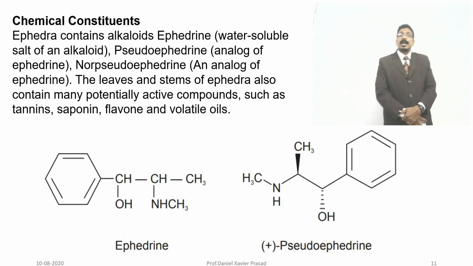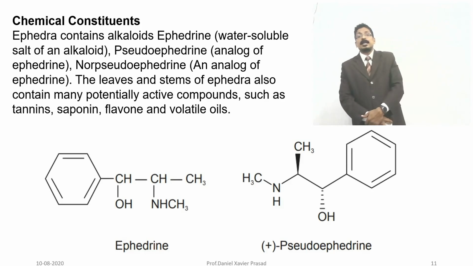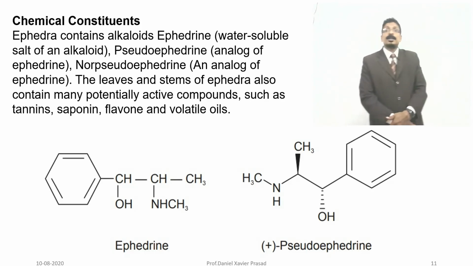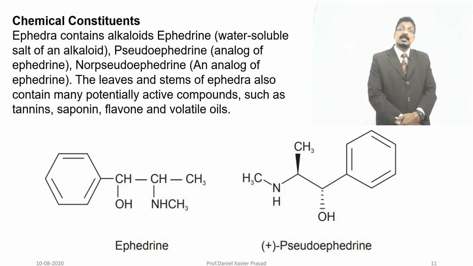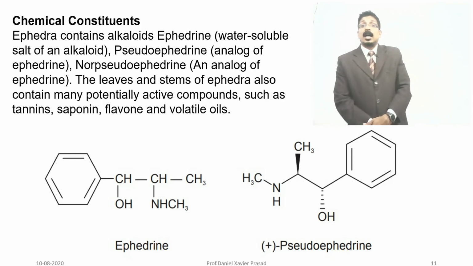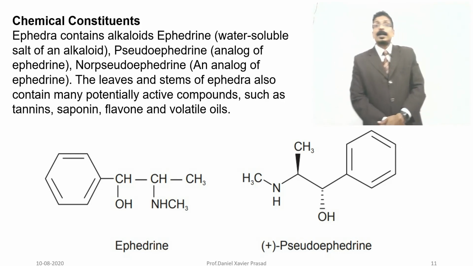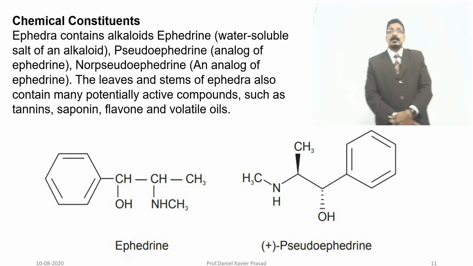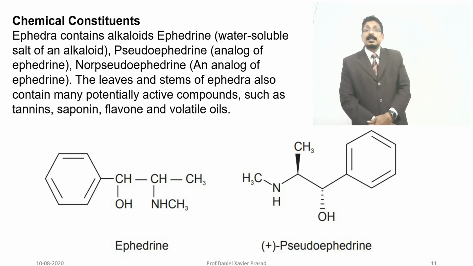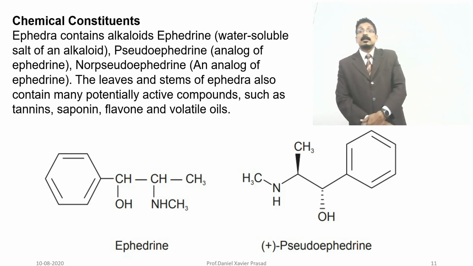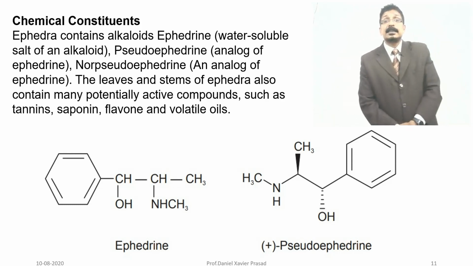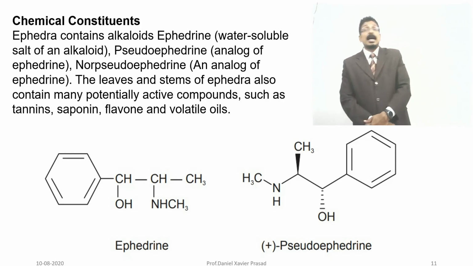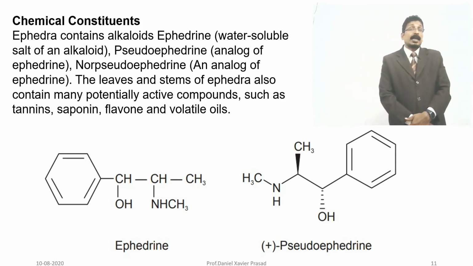Ephedrine and pseudoephedrine, the structure which I have shown here is a simple structure. They both are the same, only they are having an optical isomerism. The structure is not having any difference. Only thing is the CH, OH and a benzene this side, and this side you can see CH2, NH, CH3.